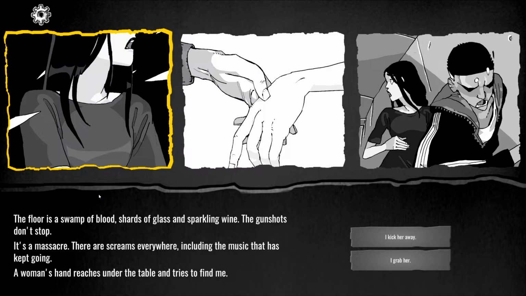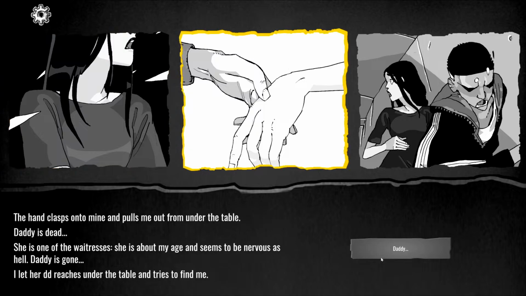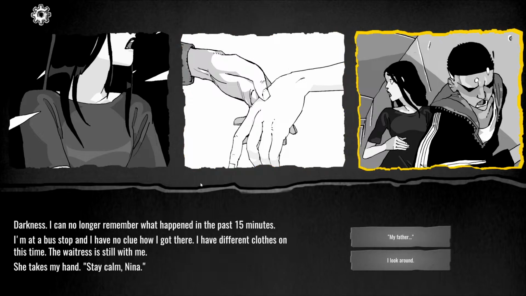The floor is a swamp of blood, shards of glass, and sparkling wine. The gunshots don't stop. It is a massacre. There are screams everywhere, including the music that has kept going. A woman's hand reaches under the table and tries to find me. I grab her. The hand clasps onto mine and pulls me out from under the table. Daddy is dead. She is one of the waitresses. She's about my age and seems to be nervous as hell. Daddy is gone. I let her drag me across the table. Among the bodies, my father is dead. She screamed for Daddy. Darkness.